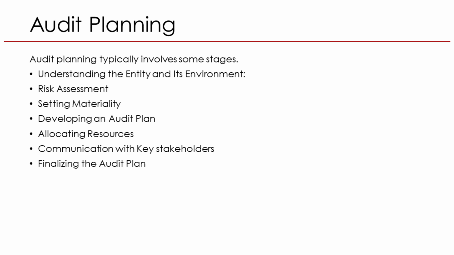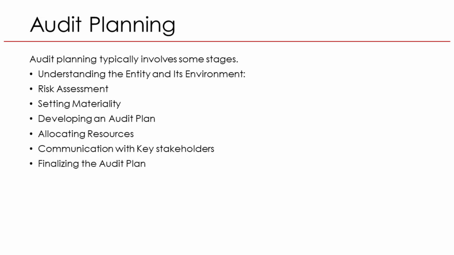4. Developing an audit plan. Outline audit procedures. For example, the plan focuses on online payment systems, POS operations, and payroll audits. 5. Allocating resources. Assign auditors, time, and tools. For example, one auditor focuses on POS system controls, another on payroll verification. 6.